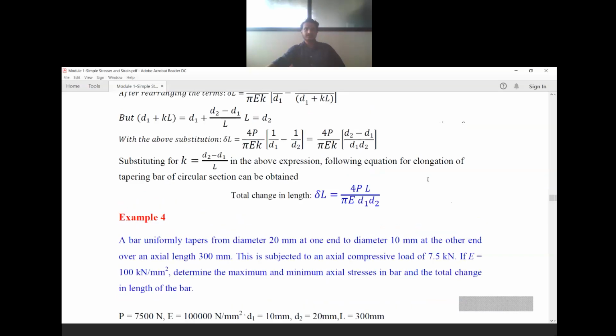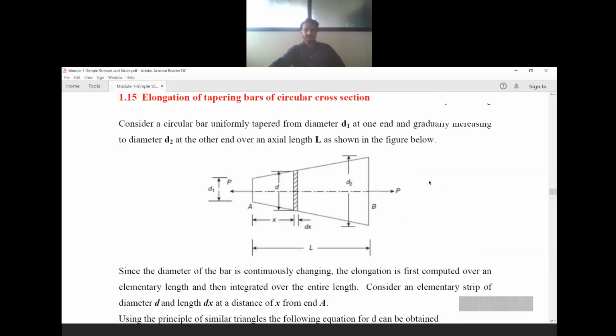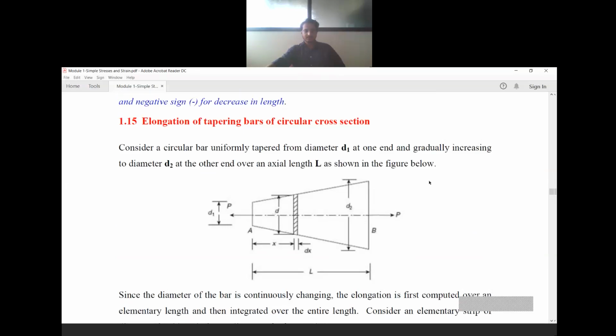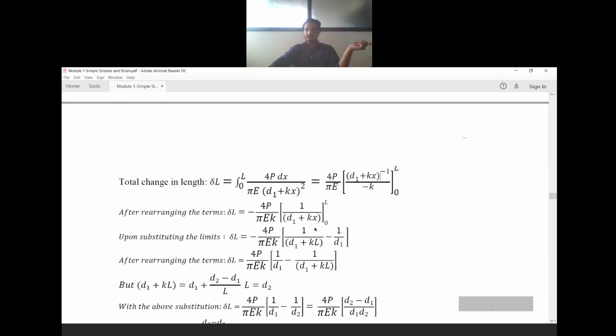So this is the derivation for a circular section with a tapered, varying cross section. The cross section is tapered, so at one end and the other end, the diameter of the bar varies uniformly. The diameter is varying. So we have a formula for that. To illustrate with an example, we shall take a numerical problem. A bar uniformly tapers from diameter 20 mm at one end to 10 mm diameter at the other end.